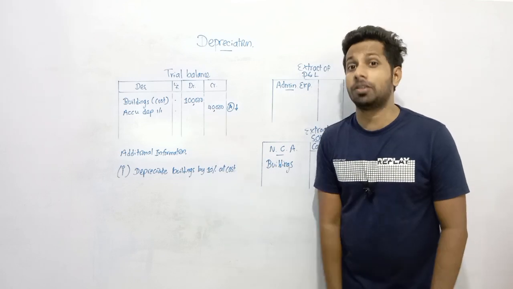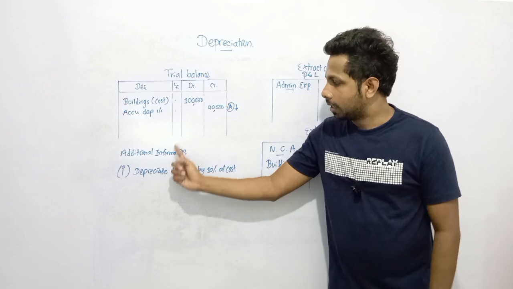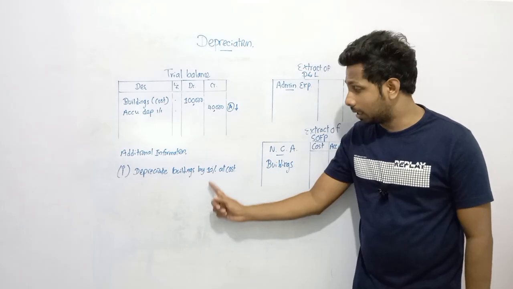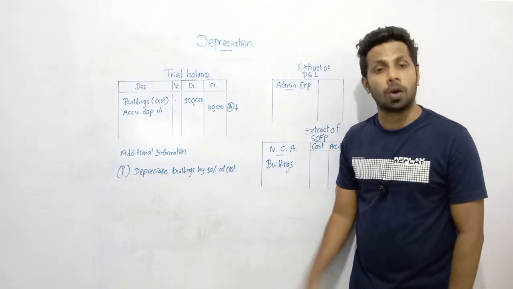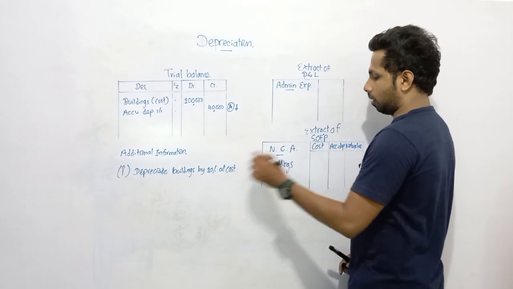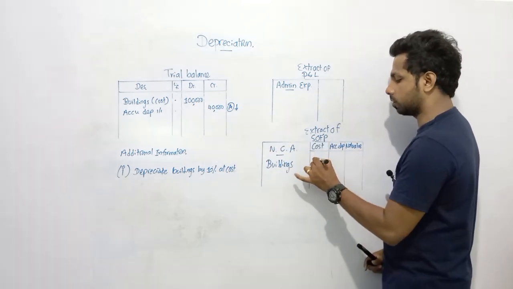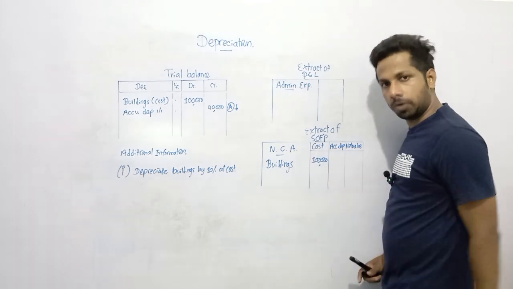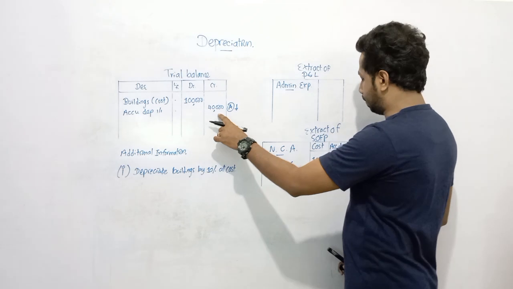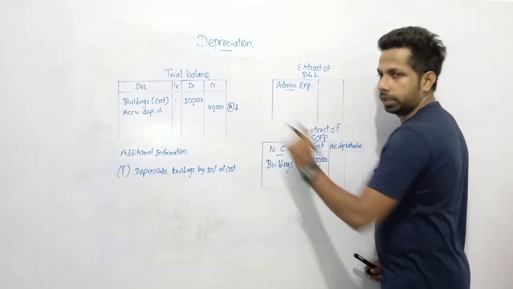Now under additional information, you can see the adjustment, dear children, that has not been adjusted yet. During the period, another 10,000 you need to depreciate, another 10% from its cost again. So this is how we do it: buildings, my dear children, you need to recognize as a non-current asset. In the SOFP, you need to record the cost first. Then, my dear children, already you can see accumulated depreciation as 40,000. Don't record it here, but already you can see accumulated depreciation of 40,000.